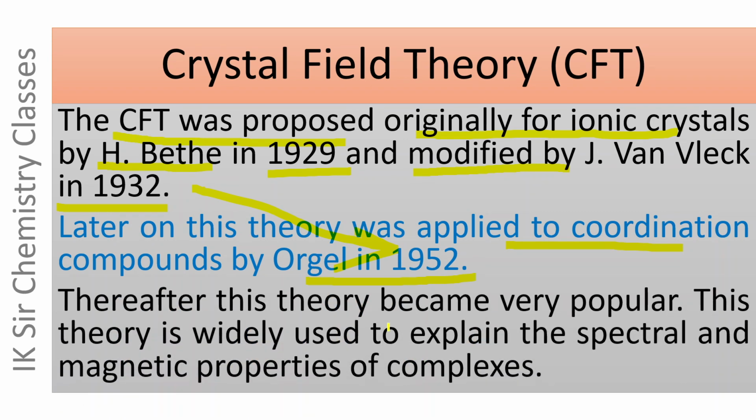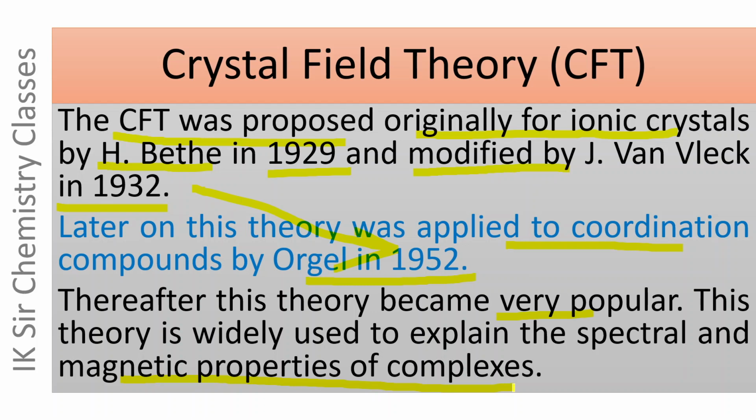Thereafter, this theory became very popular. This theory is nowadays widely used to explain the spectral as well as magnetic properties of the complexes.